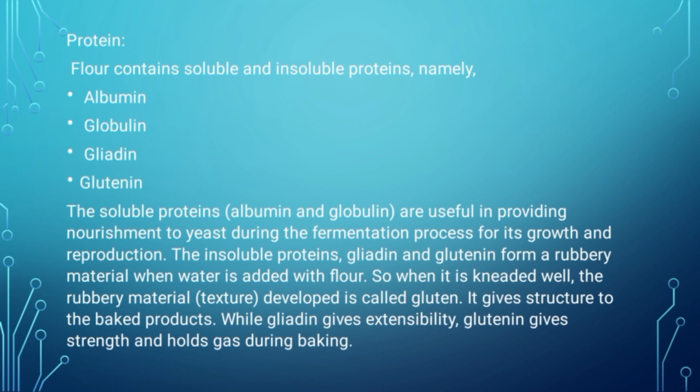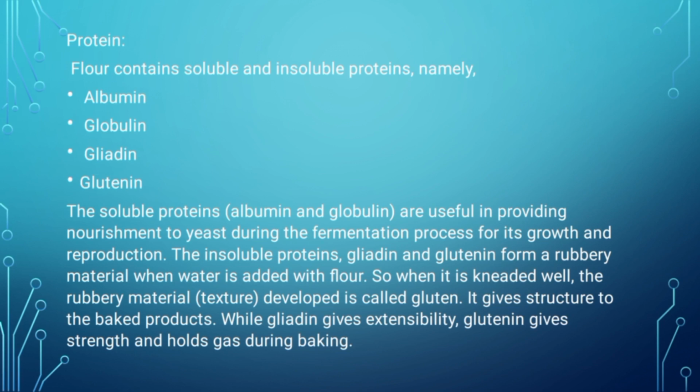Protein. Flour contains soluble and insoluble proteins, namely albumin, globulin, gliadin, and glutenin. The soluble proteins, albumin and globulin, are useful in providing nourishment to yeast during the fermentation process for its growth and reproduction.